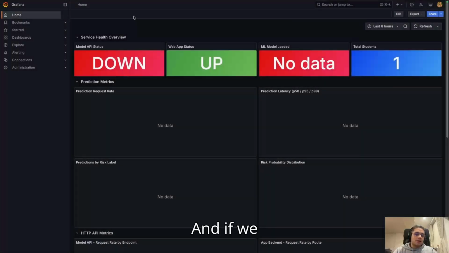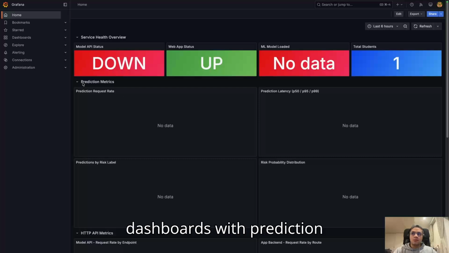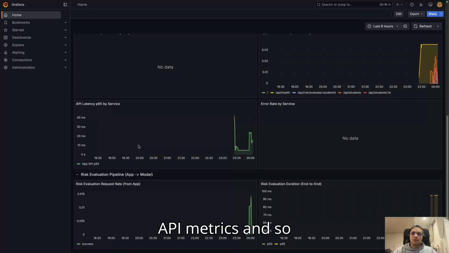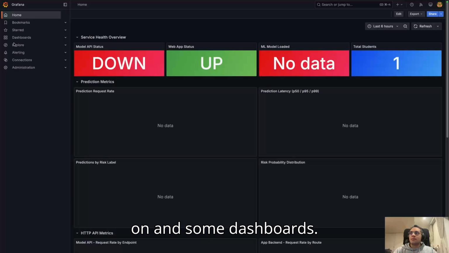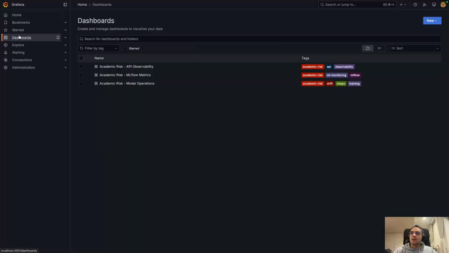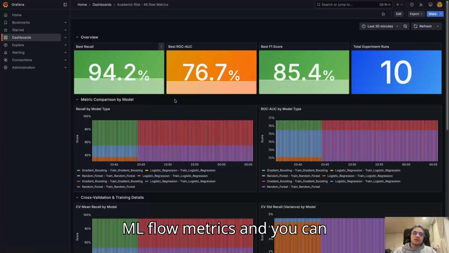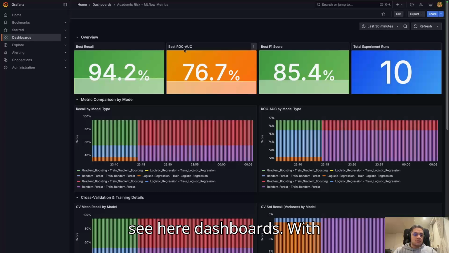And if we access our Grafana, we can see some service health dashboards with prediction metrics, API metrics, and so on, and some dashboards. And one of them is our MLflow metrics. And we can see here dashboards with the same information that we get on our MLflow.